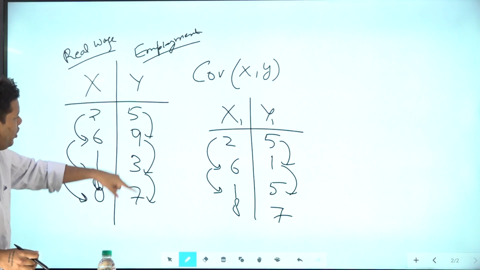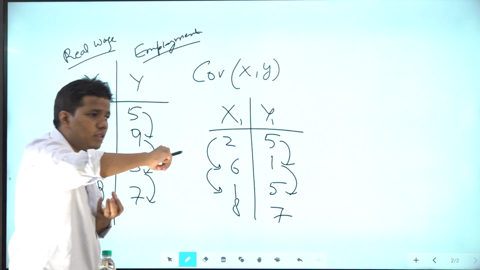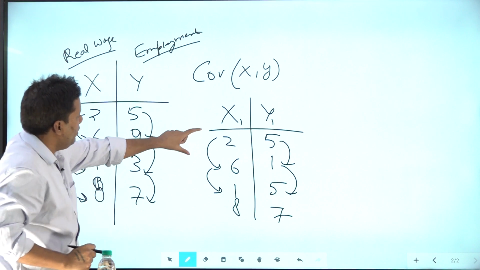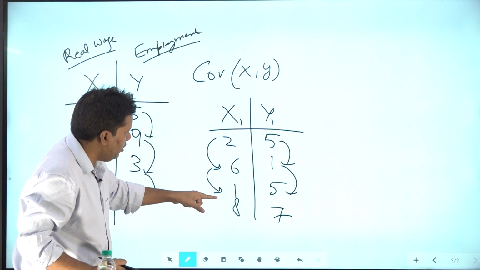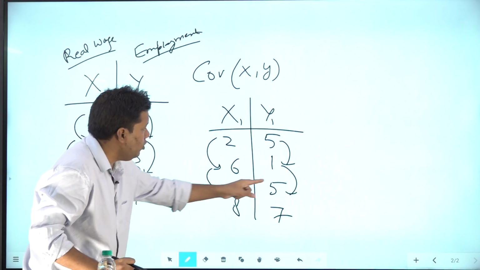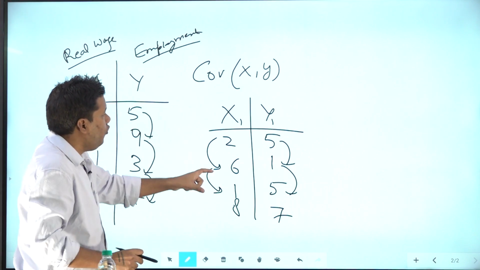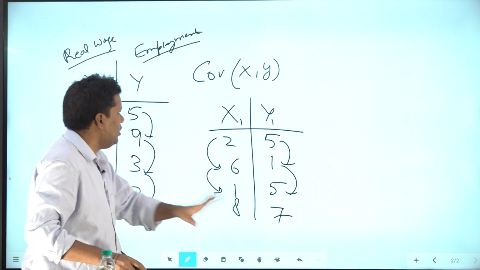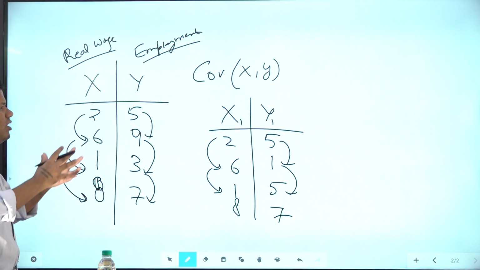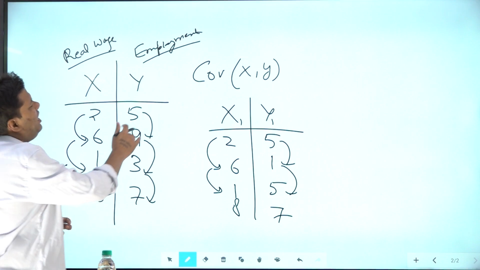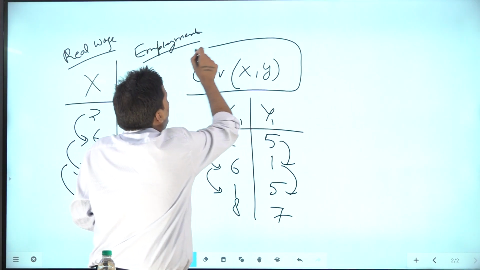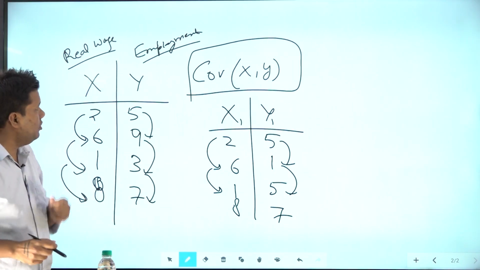If x is increasing, y is also increasing. So you can see the force is acting in the same direction. Here, sometimes let's say x increased, y decreased, x decreased, y increased, x increased, y also increased. So here two forces are acting in the same direction, one force is acting in the other. So when you take the cumulative, combined effect of all these forces, that gives you kind of a covariance. I use the word "kind of" because it is not exactly that.